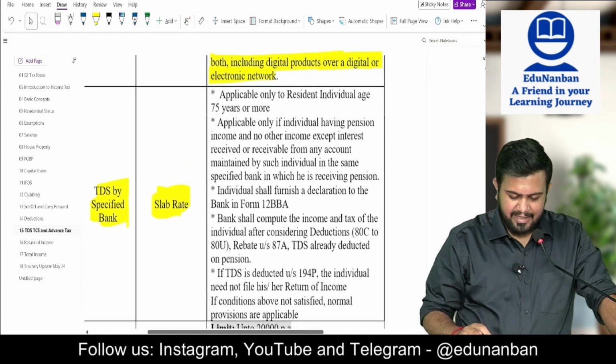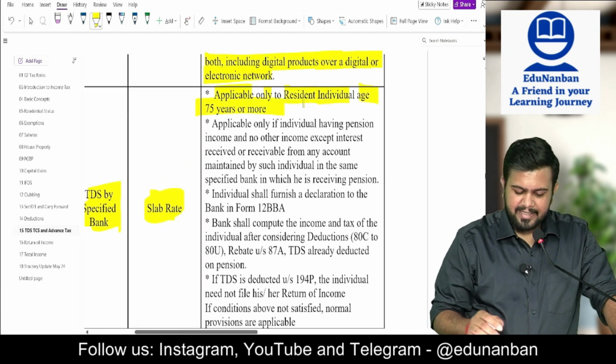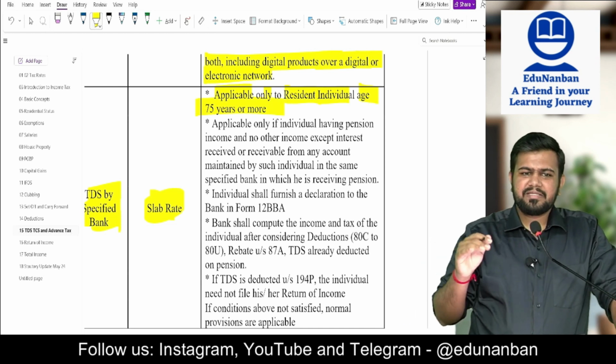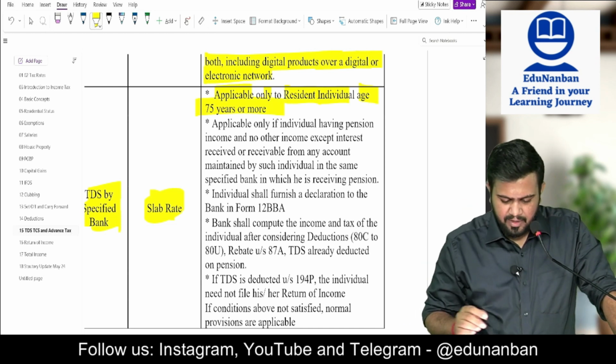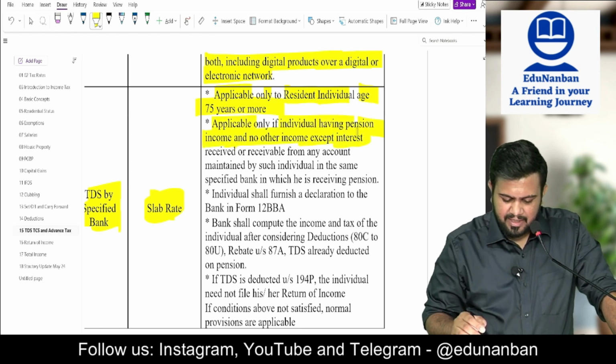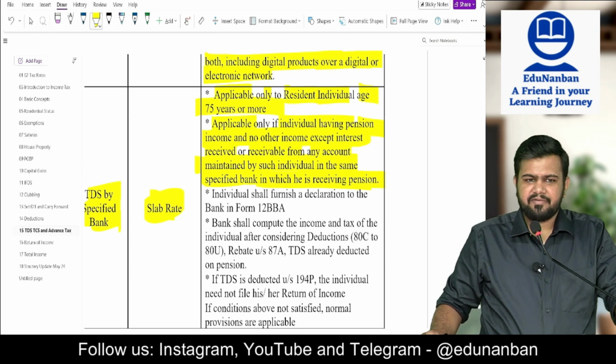Now for whom 194P is applicable? Applicable only to resident individual whose age is 75 years or more. Applicable only if the individual is having pension income and no other income except interest received or receivable from any account maintained by such individual in the same specified bank in which he or she is receiving the pension.